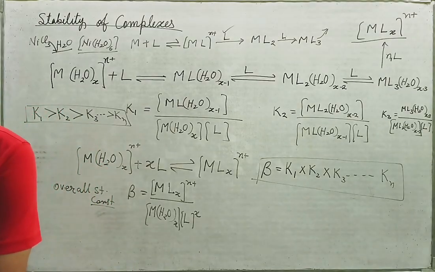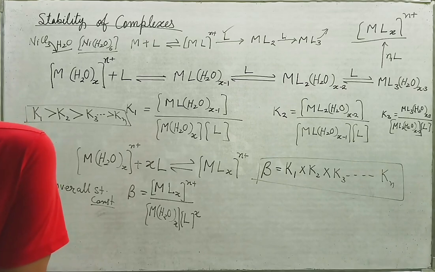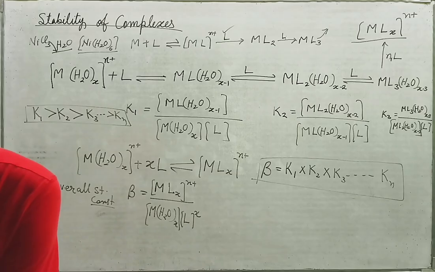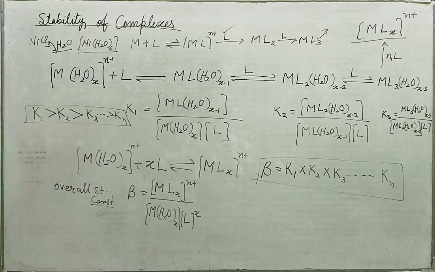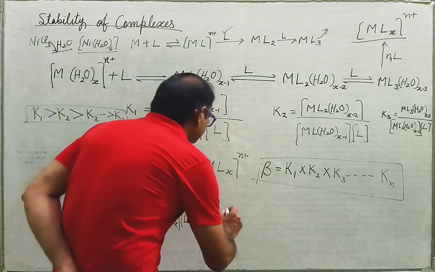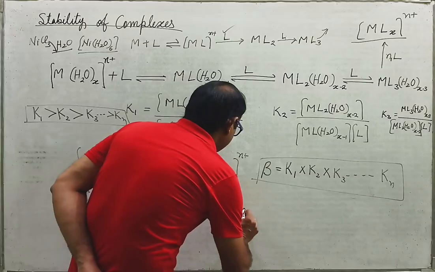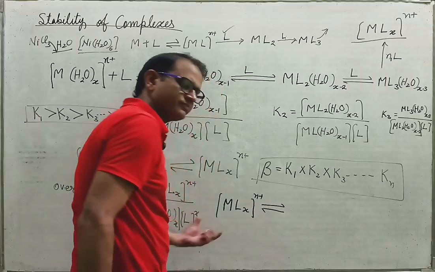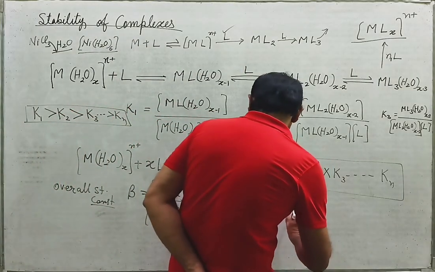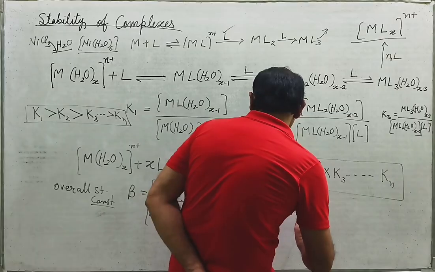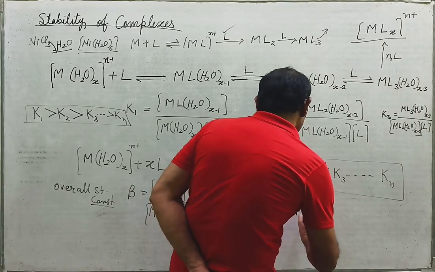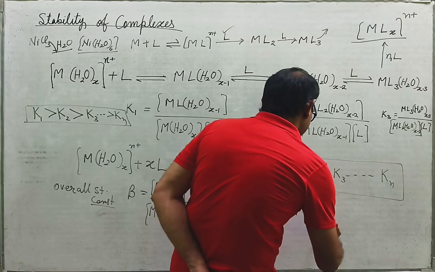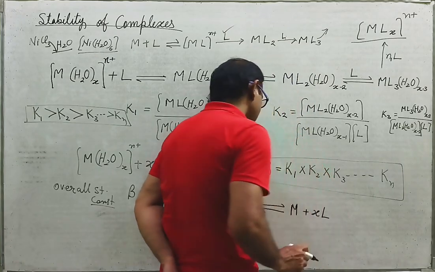So take care of that, and as I told you, the value of the stepwise stability constant decreases with the steps. And the reverse: if you take MLx^(n+) in a solution, then you will see M plus xL, am I right?